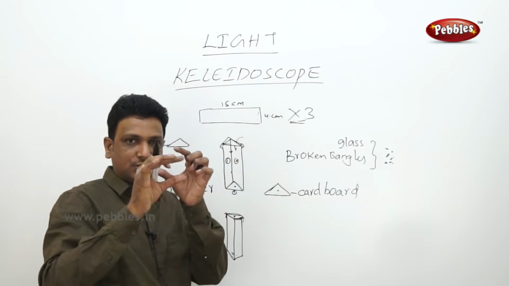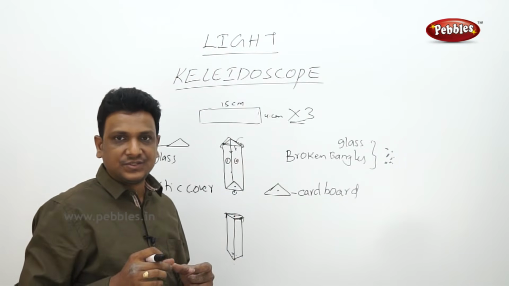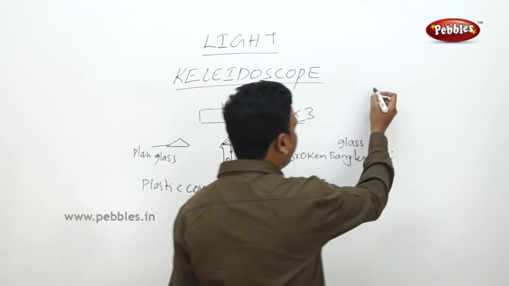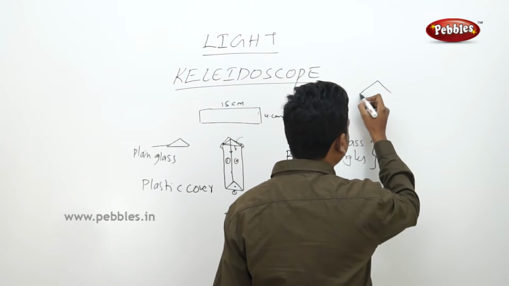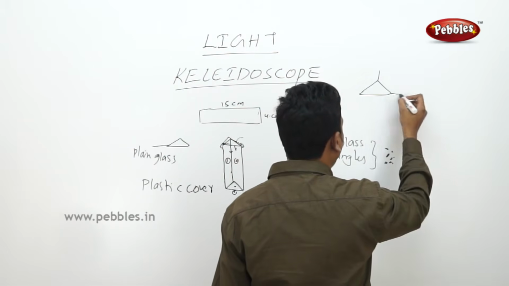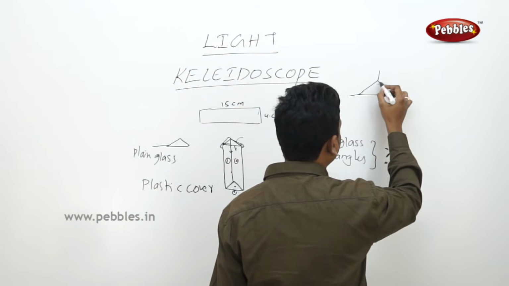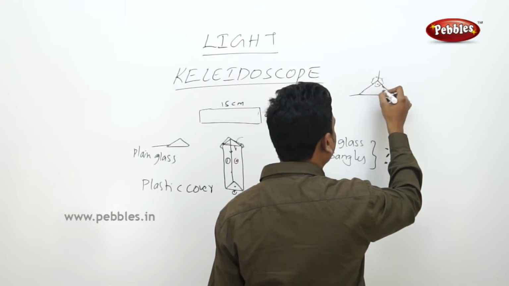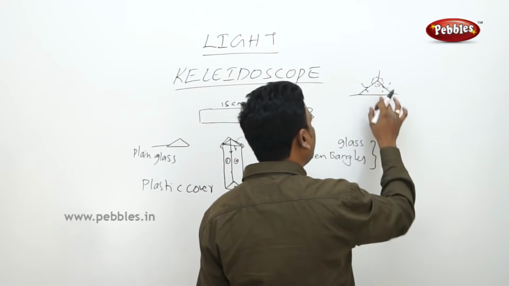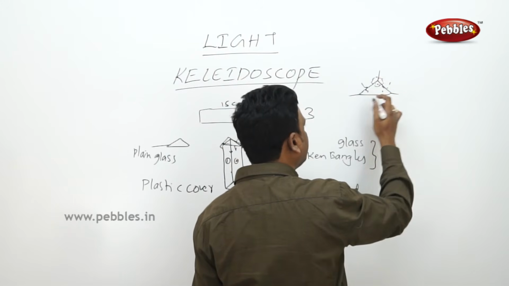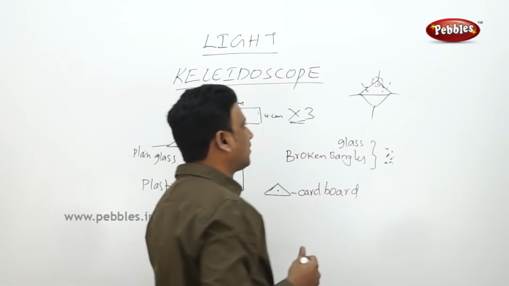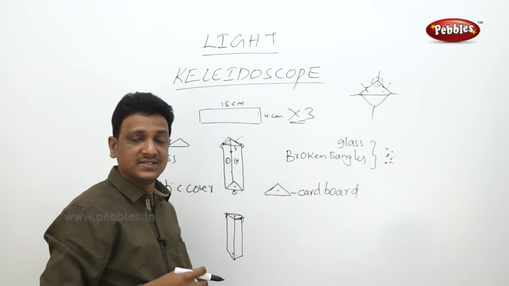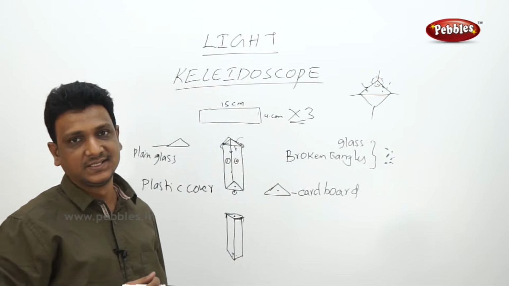Now you can view this kaleidoscope against the light, so the light enters into the kaleidoscope. Whatever the glass pieces are there, if this is your view, you can see a triangle here. All the way you see multiple reflections inside the kaleidoscope. If you keep some beads here, these reflections will form a pattern. This is your area of view, but in the opposite directions also you will find reflections. It will form so many images of the beads, so many beautiful patterns.